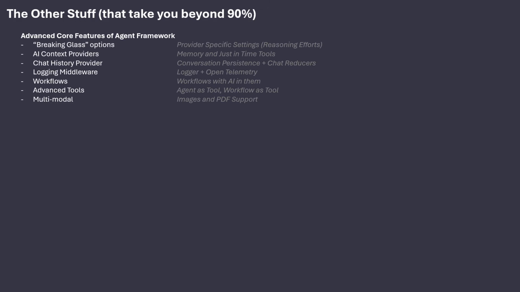Logging and OpenTelemetry are all there if we need them. There's the entire workflow part that I didn't cover today. And there are advanced tools. For example, an agent can become a tool for another agent. A workflow can become a tool for an agent. And then, of course, there are things like multimodal, where we can look at images and PDF support. So those are the more advanced things that are in Agent Framework.